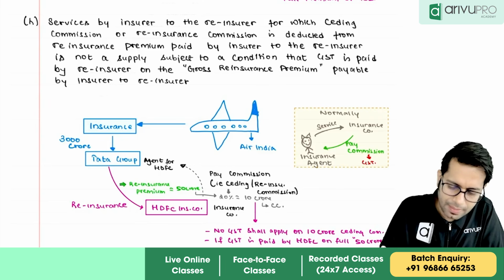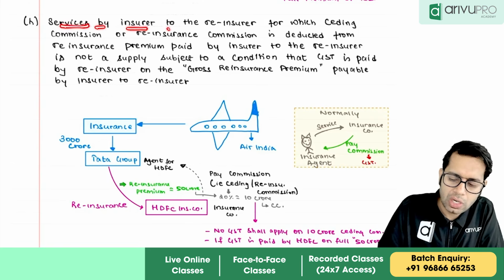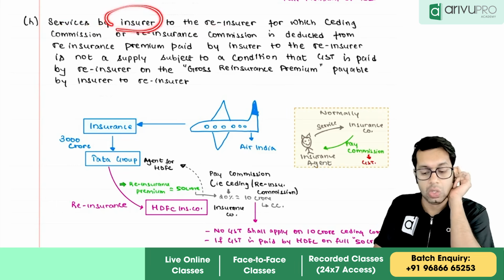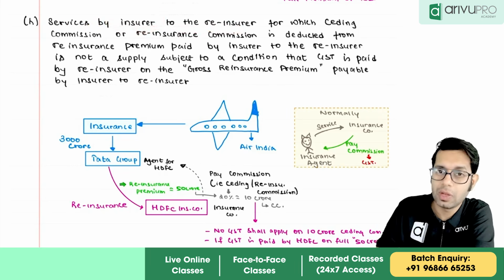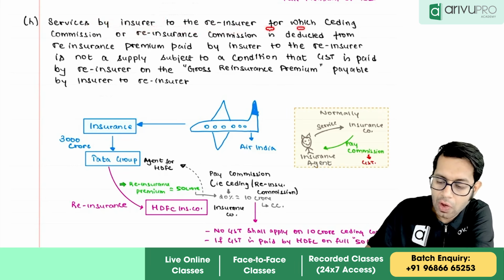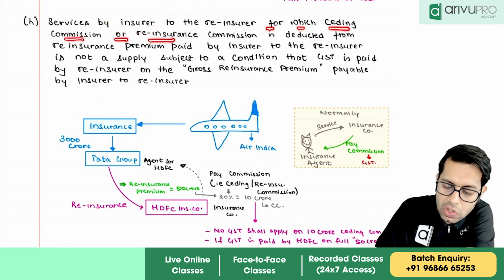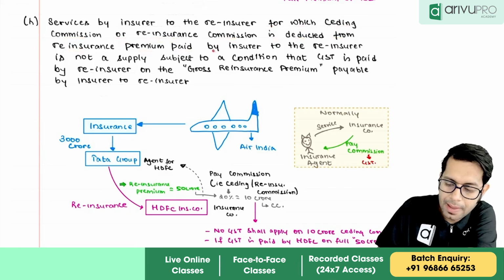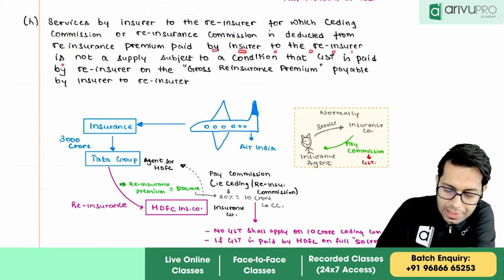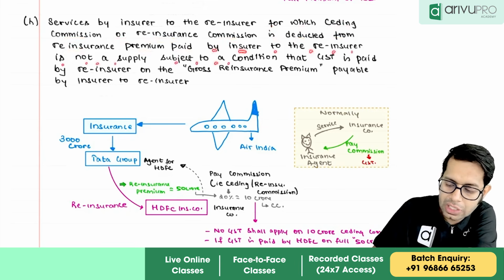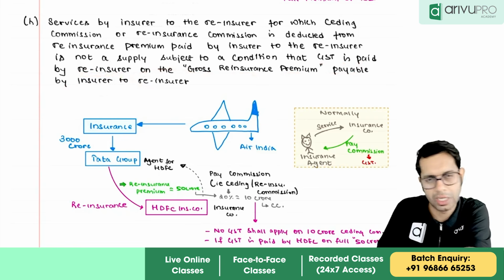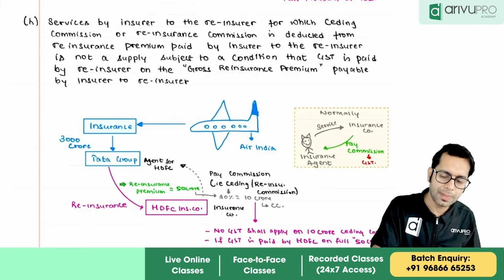Now what is this point telling? Services given by the insurer to the reinsurer. Services are given by whom? Insurer to the reinsurer, for which ceding commission or reinsurance commission is deducted from reinsurance premium paid by the insurer to the reinsurer is not a supply, subject to a condition that GST is paid by the reinsurer on the gross insurance premium payable by the insurer to the reinsurer. So basically here the question is about commission.